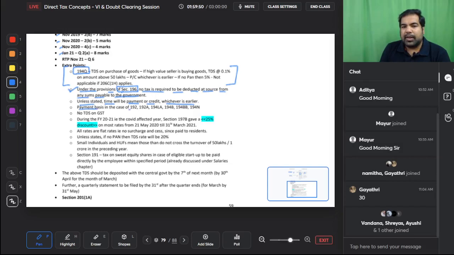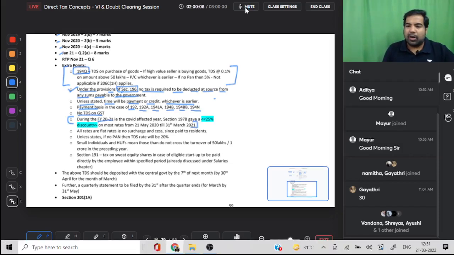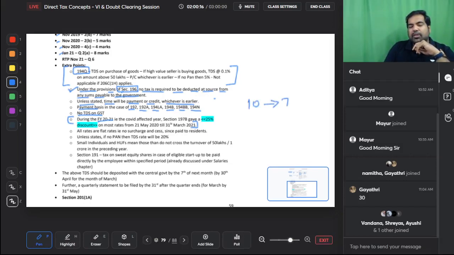On payment basis: 192, 192A, 194LA, legally required because the government is paying bets, bigger bets, and 194N. No TDS on GST. During the year 2021, guys, not your year, before your year, there was a COVID year. In that case, they had given a discount on the TDS rates, but this is not applicable to yours. So just telling you, by the way, if someone confuses you, or if you read somewhere about this 25% discount, so all the 10% rates had become 7.5%.